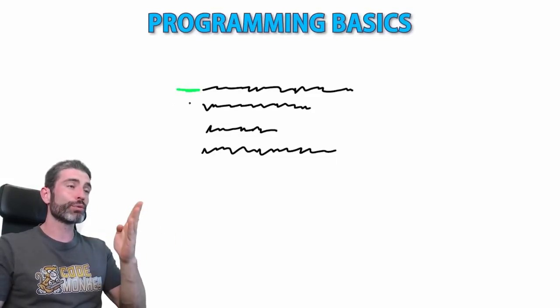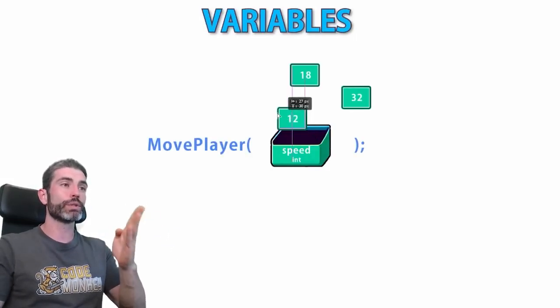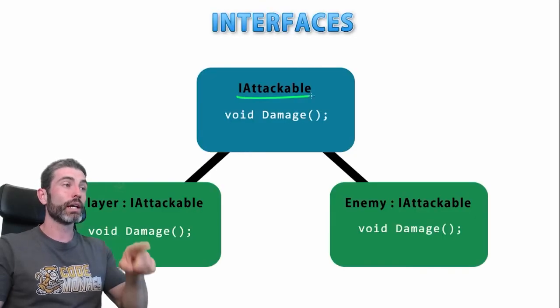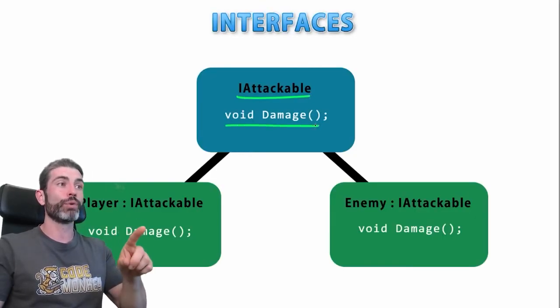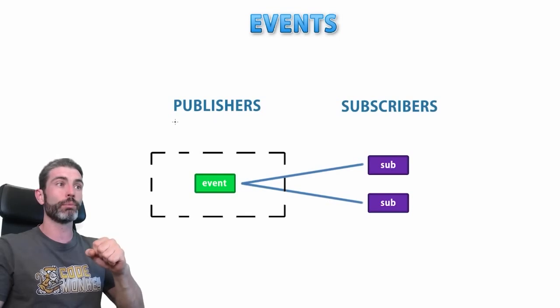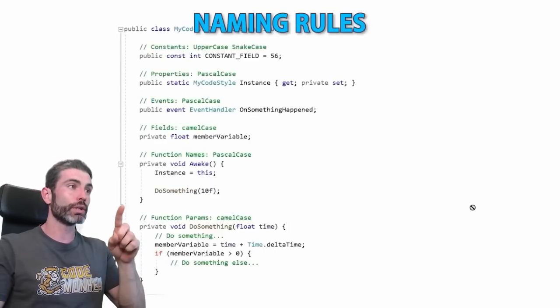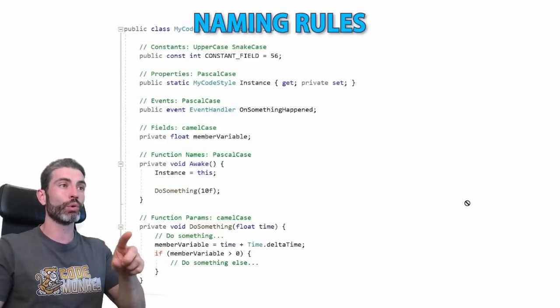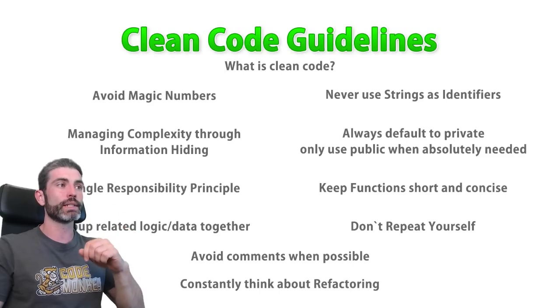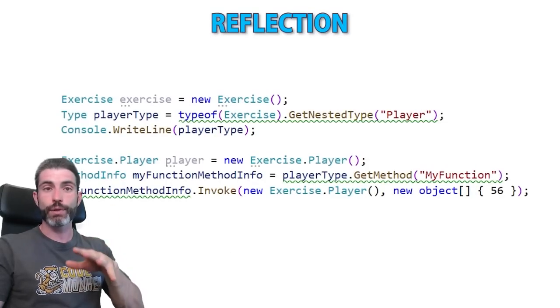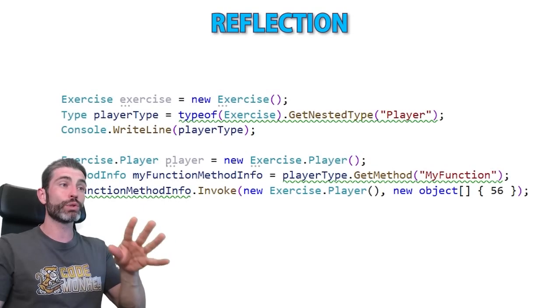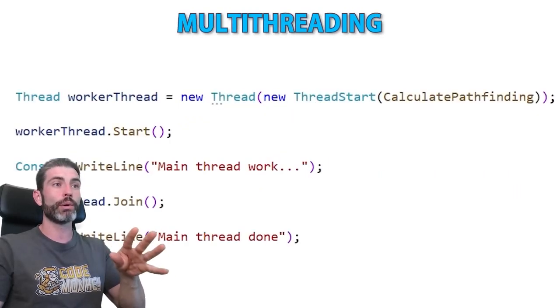This complete course starts from the absolute basics like how code executes line by line and what is a variable, then covers some intermediate topics like what are interfaces, generics, and events, and how you can use them to build some really awesome things. You will also learn the theory behind how to choose good naming rules, clean code guidelines, and learn about design patterns. And finally, this advanced section covers some very interesting topics like reflection, async programming, and multi-threading.